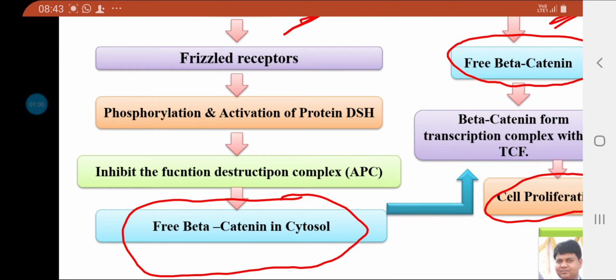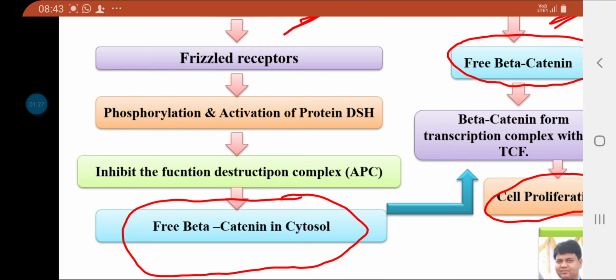of the destruction complex. The destruction complex is made up of three important proteins. The main important one is APC, the product of the APC gene, and the duty of this APC is to hold the beta catenin. So when the cell is in the inactive state, most of the beta catenin is held and destroyed by this APC.